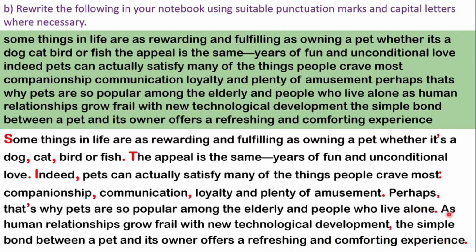Here we have the subordinating conjunction "as" connected with this one. This is the dependent clause. Therefore, when we have the dependent clause at the very beginning of the statement, we have to use a comma here. So the dependent clause should be separated from the independent clause using a comma. I think you have a clear idea about the use of capital letters and punctuation. Let's move on to the next activity.